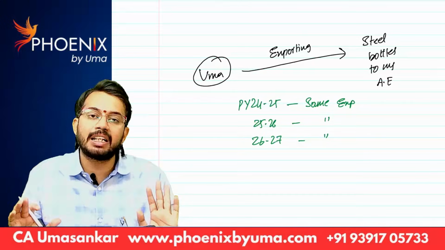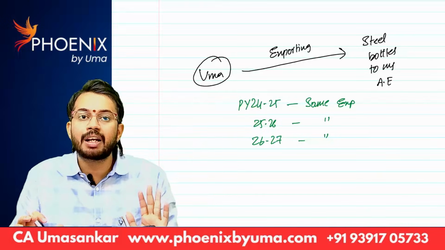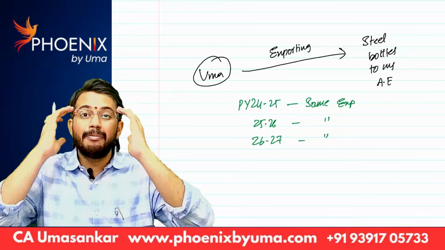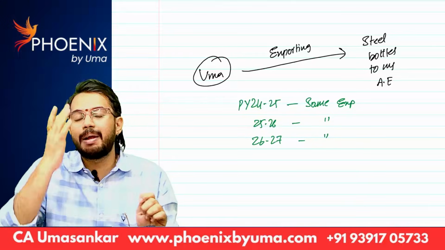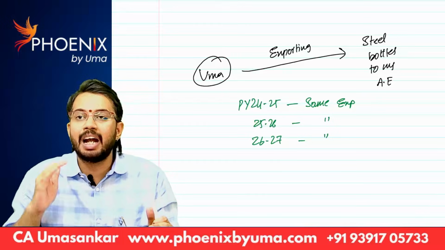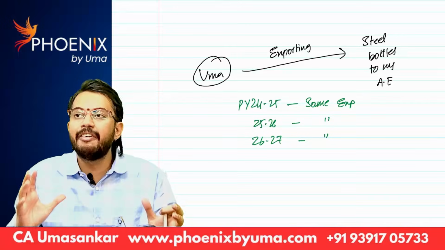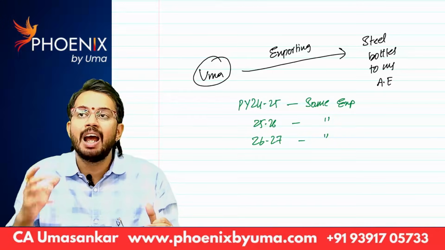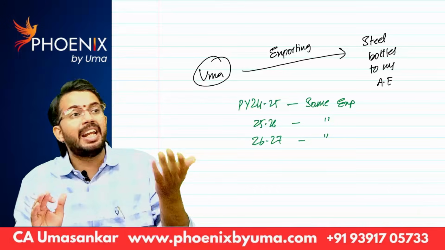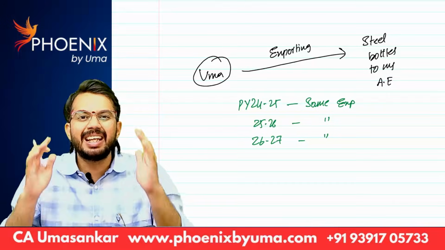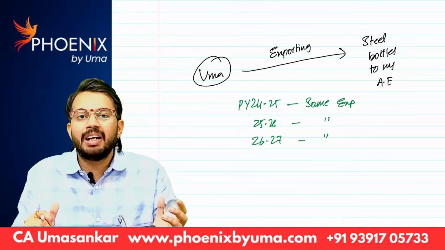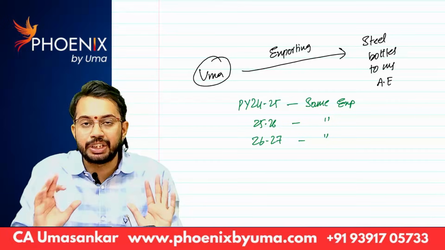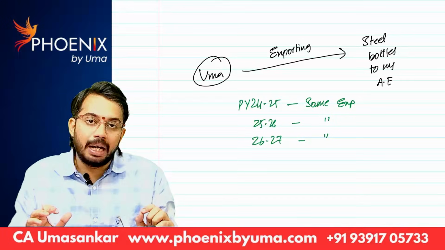Every year I am doing the same transaction, every year the assessing officer comes and every year the assessing officer is calculating the arm's length price. I am feeling headache, I am feeling stressed. Every year the assessing officer comes and calculates a new arm's length price. Every year whenever the arm's length price is changed, automatically secondary adjustment will be done and I need to pay tax. From the income tax department's point of view also, it is burdensome. Every year they should calculate the arm's length price. So to give some relaxation, lawmakers came with an amendment.